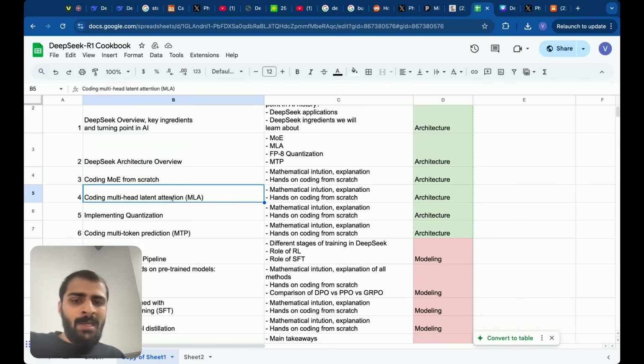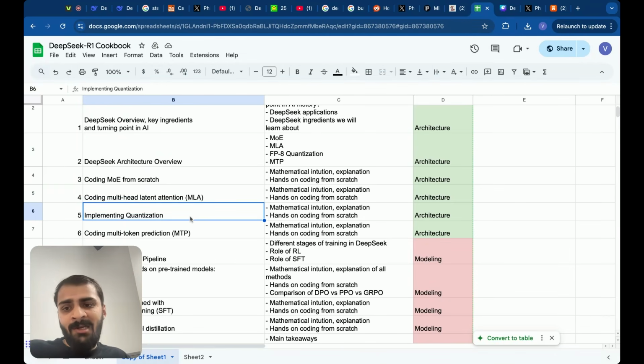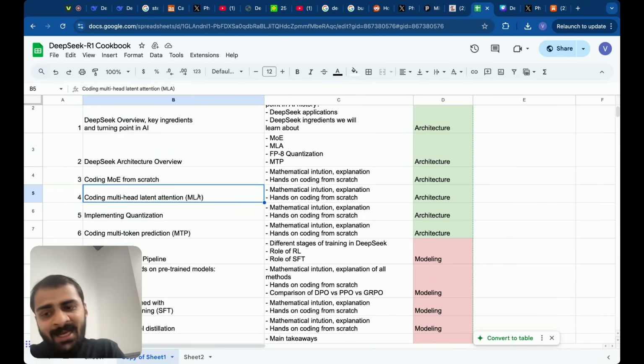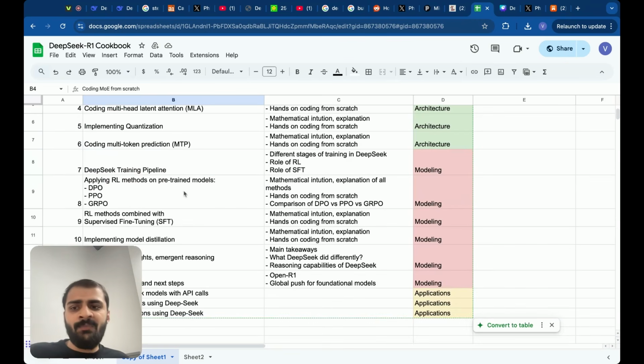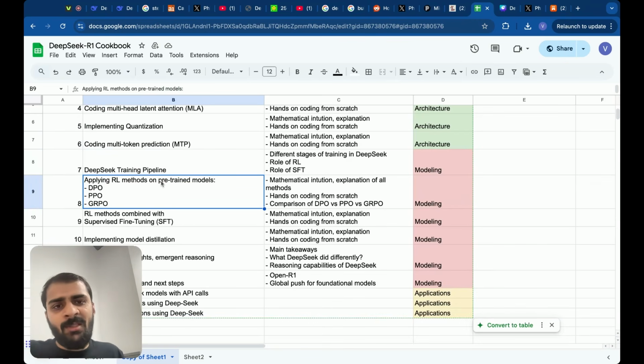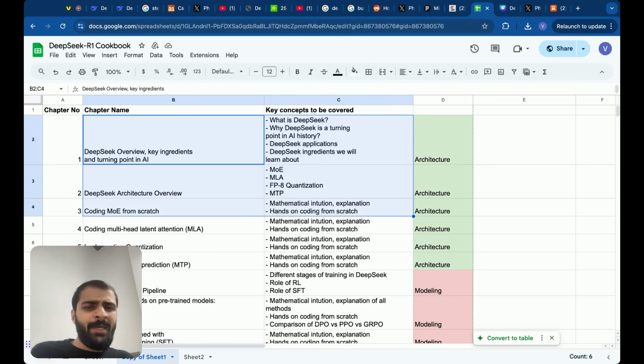So when I show you MLA, multi-head latent attention, I won't just explain the theory. After theory, we'll go into code and build the multi-head latent attention module from scratch, and we'll compare it with the traditional multi-head attention without the latent part. Similarly, we'll do the same for mixture of experts and all other things here. We'll understand the reinforcement learning methods fully from scratch. Overall, you can expect this course to be around 20 to 25 hours, or even more than that. And I'll try to release lectures as frequently as possible, but it takes time.